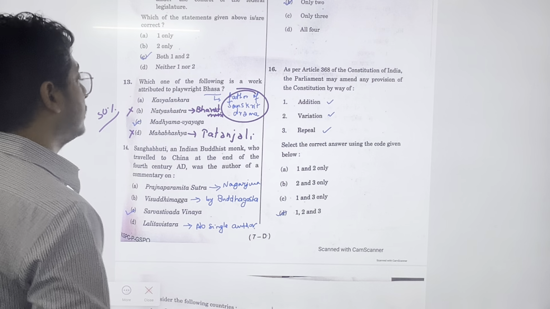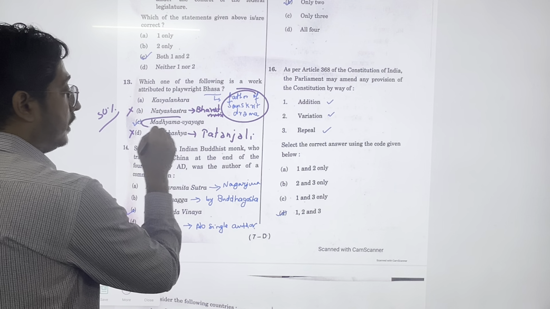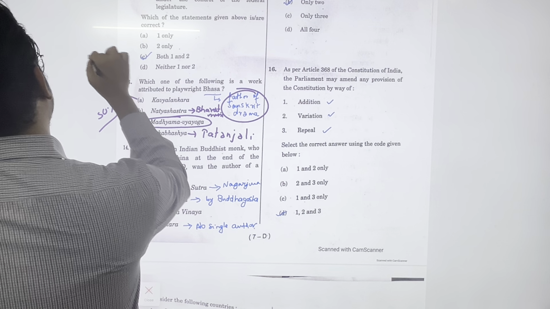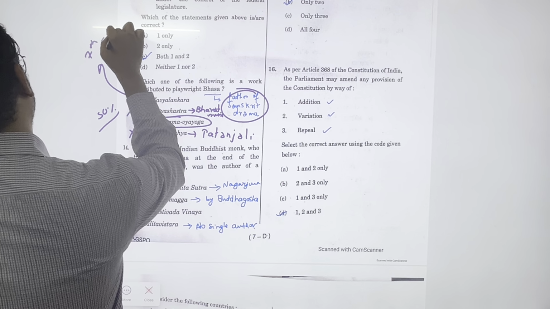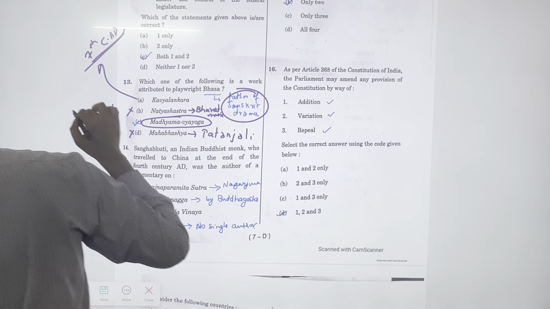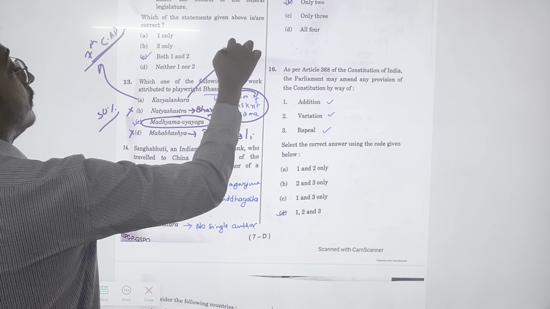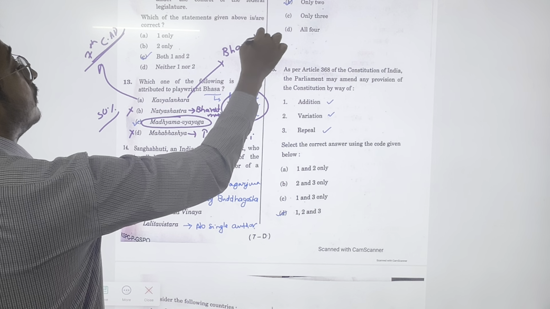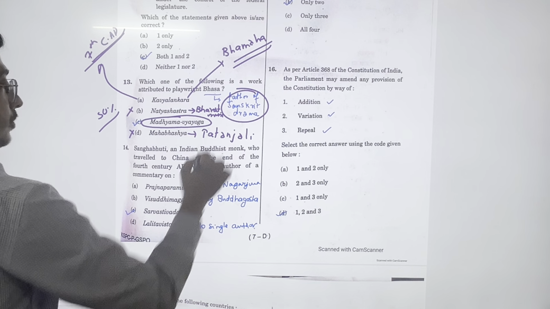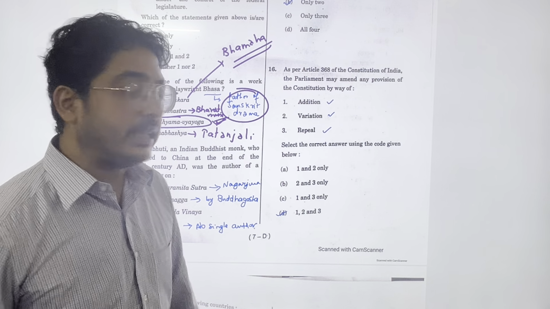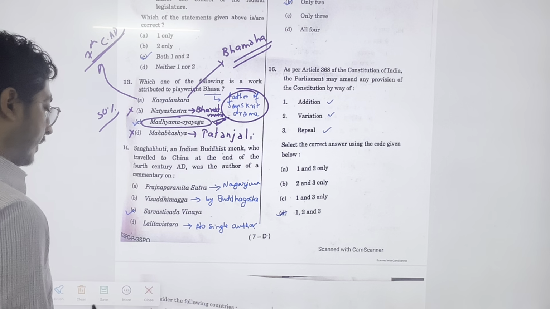So the right answer is Madhyama Vyayoga, because Kavyalankara is a 7th century AD book by Vamana. Okay, so the answer is Madhyama Vyayoga. It's a difficult question. I would agree this is a difficult question. Next question.